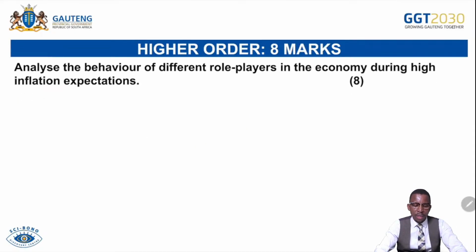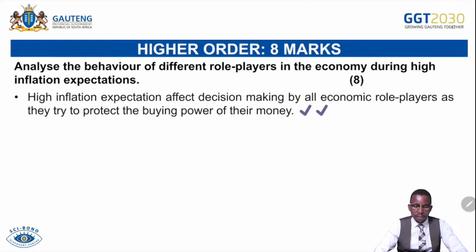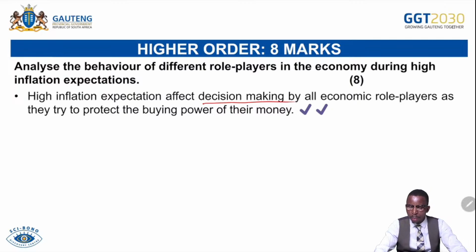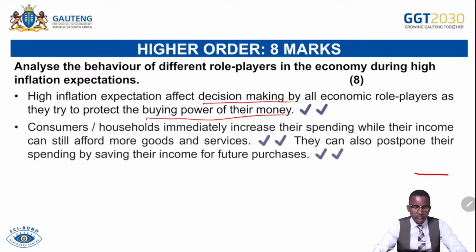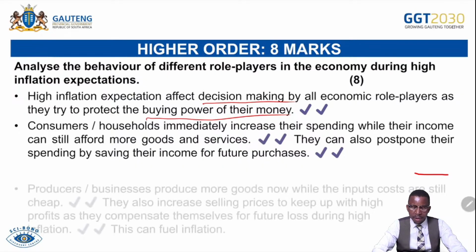Then you go to the higher order. Analyze the behavior of different role players in the economy during high inflation expectation. Meaning, if ever government, households, businesses expect high inflation, what can they do? High inflation expectation affects decision making by all economic role players or stakeholders as they try to protect the purchasing power of their money. Consumers or households immediately increase their spending while their income can still afford more goods and services. They can also postpone their spending by saving their income for future purchases.